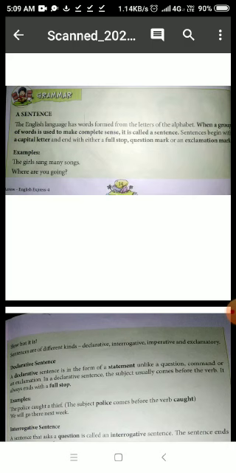Now, there are 4 types of sentences. How many? 4 types. Number 1, declarative sentence. Number 2, interrogative sentence. Number 3, imperative sentence. And number 4, exclamatory sentence.